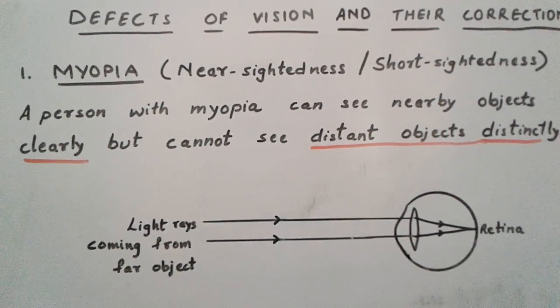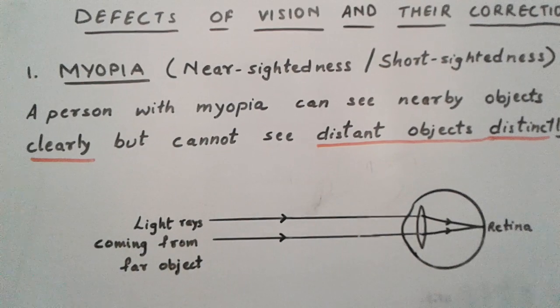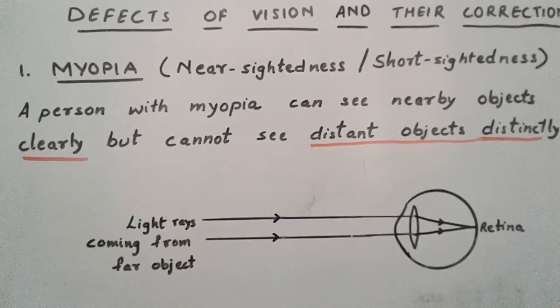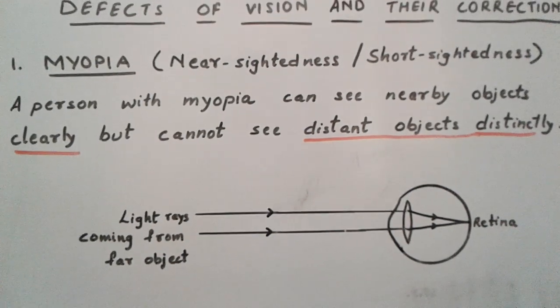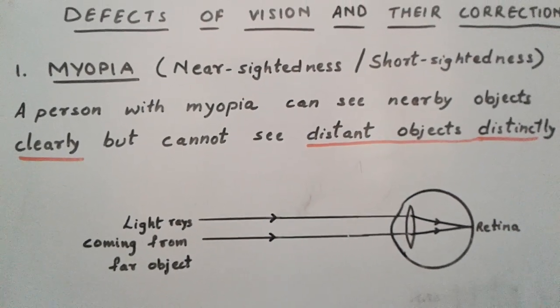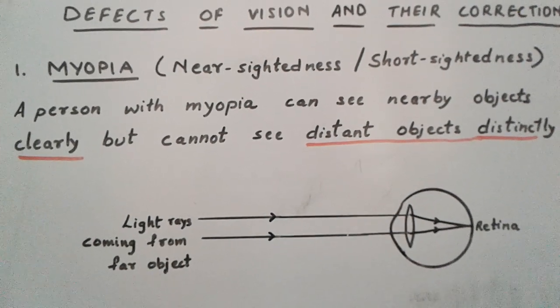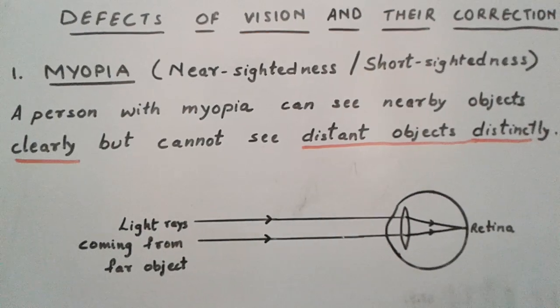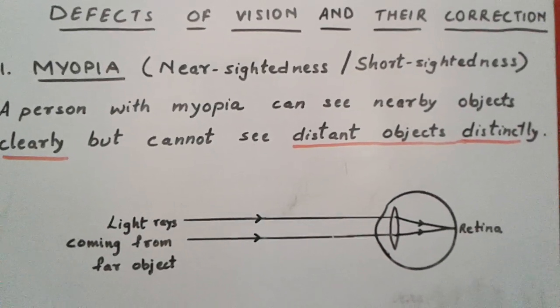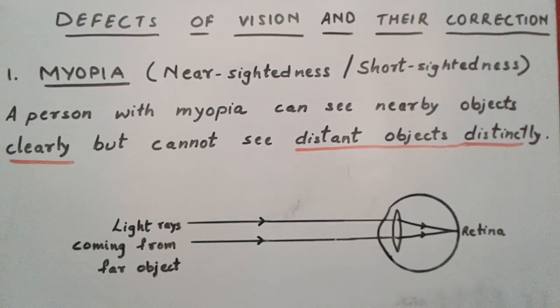It means a person who is having myopia will be able to see nearby objects clearly, but cannot see the distant objects distinctly. Children, I have underlined these words, clearly and distant objects distinctly, and I want you to underline these words when you are writing the definition of myopia in your copy, and also when you write the same definition in your examination.